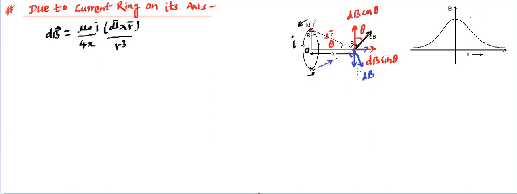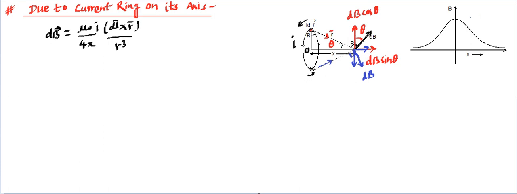Now you'll find this component which is vertically down, and there is one component vertically up. That means the 2 components of the upper element and the lower element will cancel out each other, whereas the other 2 components will be adding up. Now if we keep on taking different elements on this current carrying loop, you'll find those components which are vertical will get cancelled out, and those components which lie horizontally will survive. Making sense? So after understanding this, ultimately this component of magnetic field will be added up to find the total magnetic field.